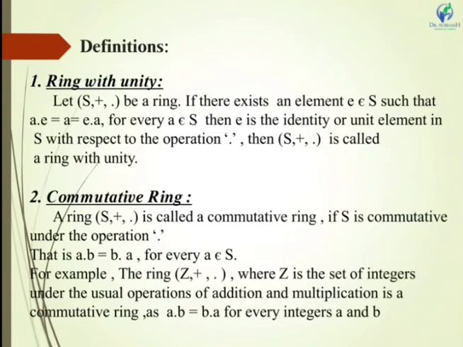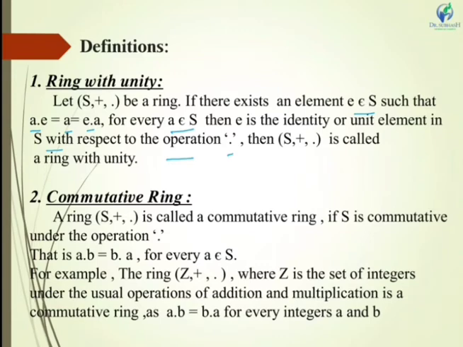Now let us see some definitions. First is ring with unity. Let (S, +, ·) be a ring. If there exists an element e belonging to S such that a · e = a = e · a for every a belongs to S, then e is the identity or the unit element in S with respect to the operation multiplication or dot. Then (S, +, ·) is called a ring with unity.